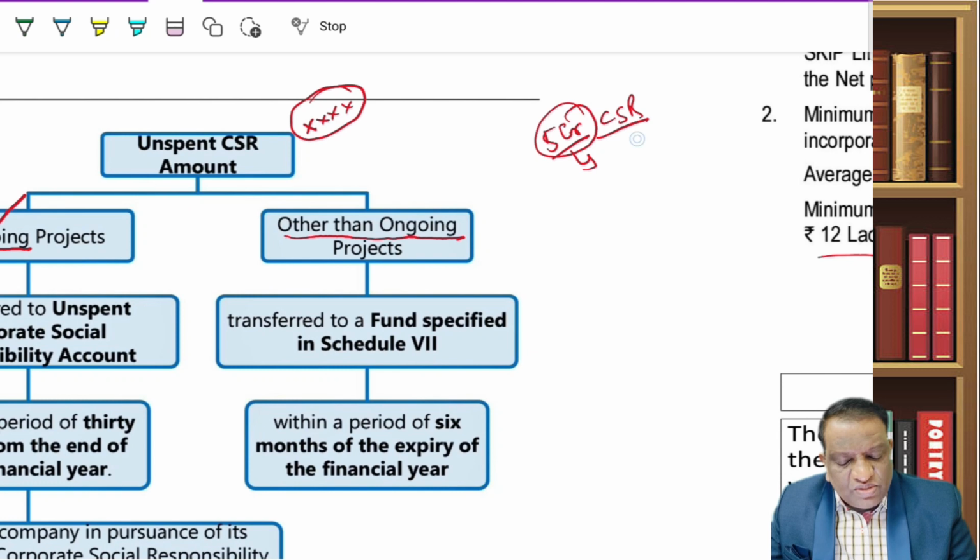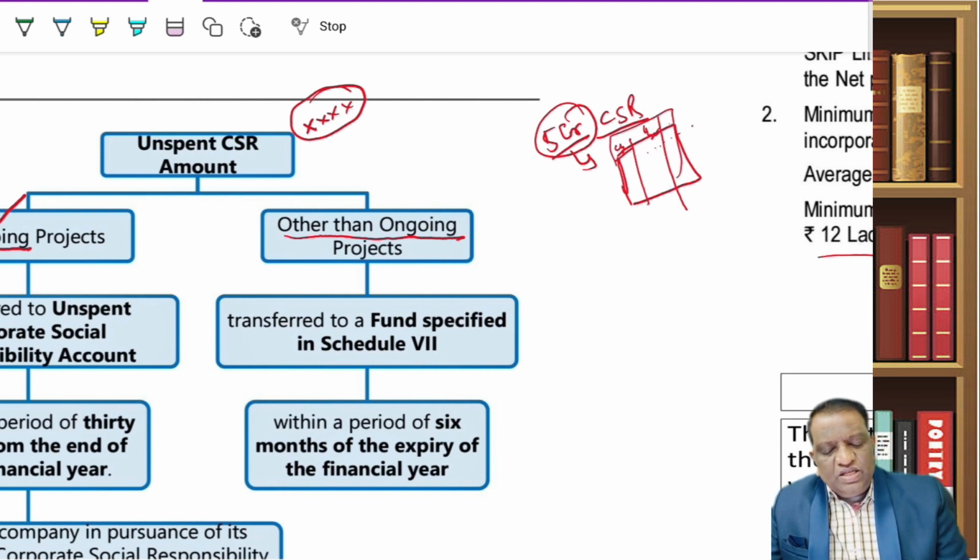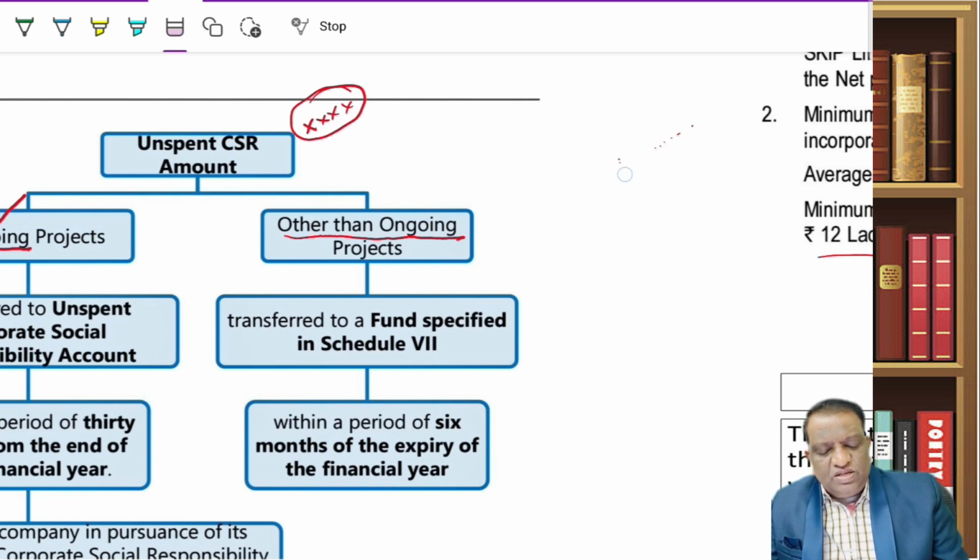Out of this 5 crore, they thought of constructing one building, and they started at the end of the year, and this project is going to continue further. So they started in year 1, but the building is not complete, so it spills into year 2, year 3. When an activity is spilling into multiple years, that is where we call it ongoing. If it is ongoing, then the provisions are different. If it is other than ongoing, the provisions are different.